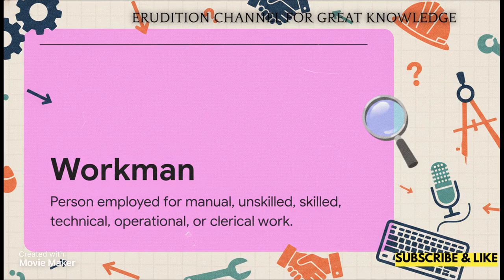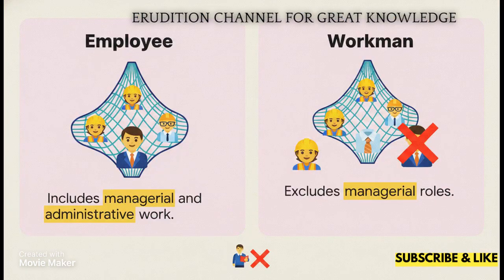But to really nail this concept, we have to look at what is conspicuously missing. And this brilliantly illustrates the core difference you need to memorize. When you look at them side by side, the contrast is stark. The employee definition explicitly includes managerial and administrative work. The workman definition, it completely leaves them out. Notice also that both definitions exclude apprentices engaged under the Apprentice Act of 1961. This binary, the really broad employee versus the narrower workman, is a classic, highly predictable test point.